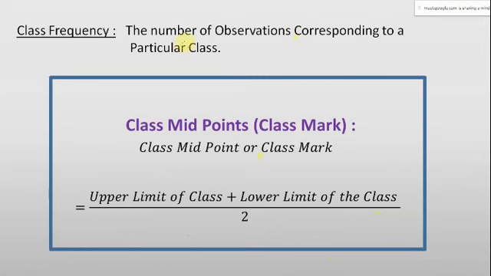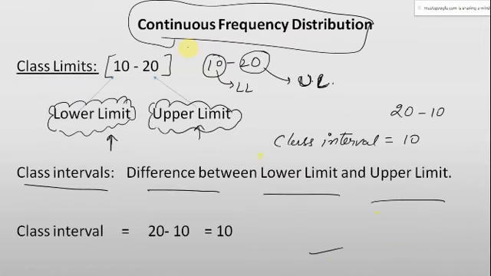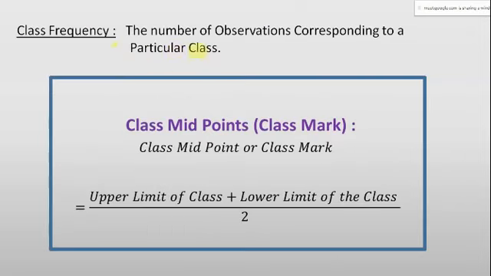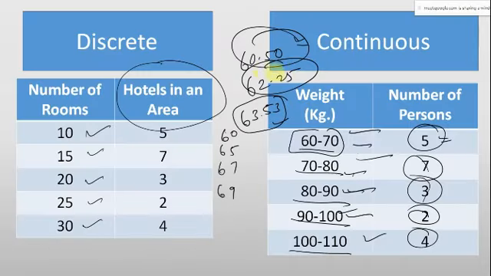Then what is class frequency? We are done with class limit, we are done with class interval. Now what is class frequency? The number of observations or items or data corresponding to a particular class is called class frequency. For example, this 5 is the class frequency for 60 to 70. This 7 is the class frequency for 70 to 80.